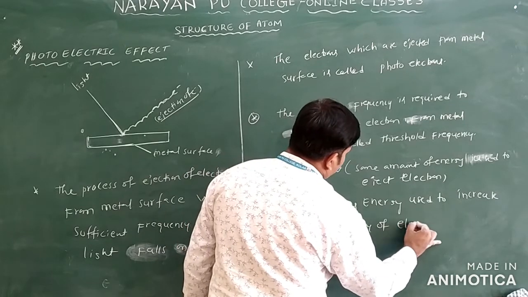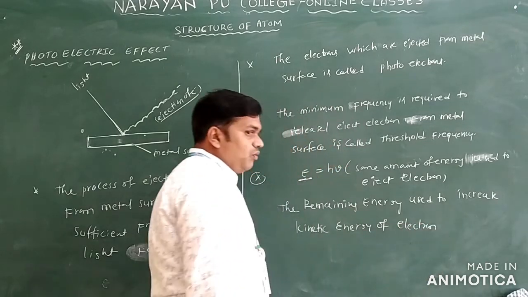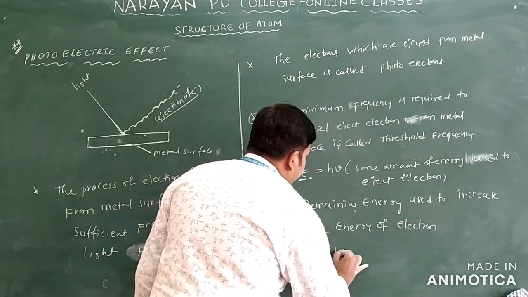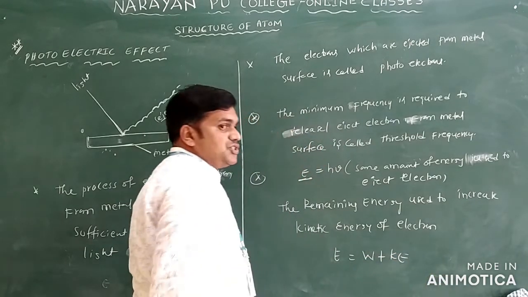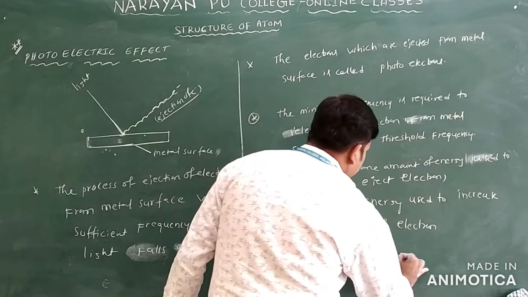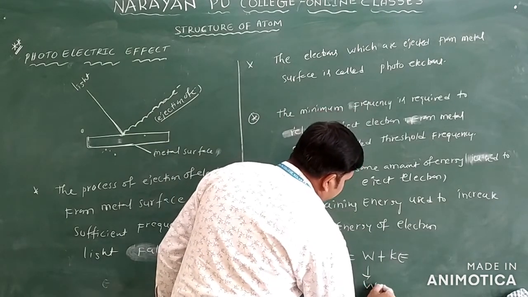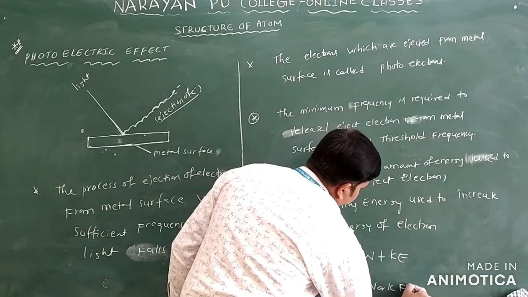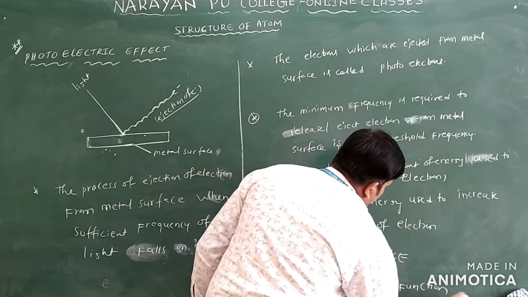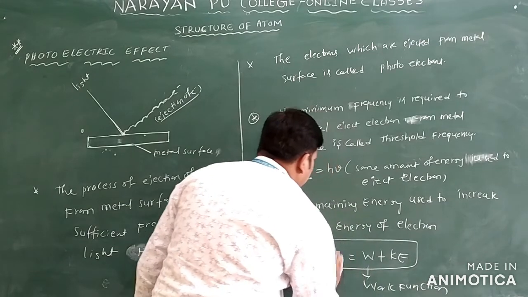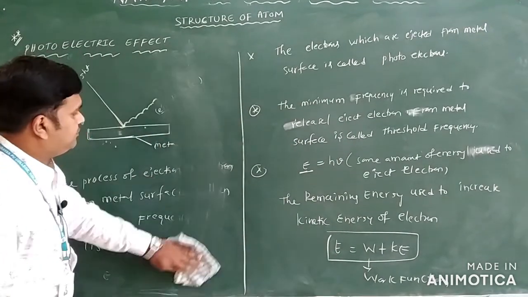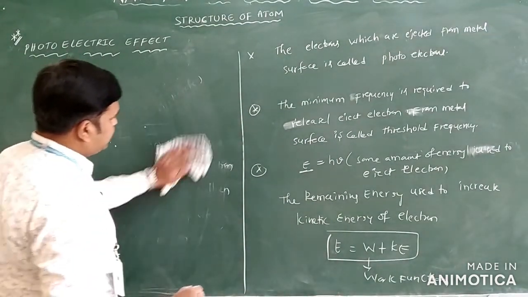Kinetic energy of which one? Electron. We will now write one expression here: E is equal to W plus kinetic energy only. So what is W here? W we are calling the work function only. What are the expression you got? E is equal to W plus what? KE only.